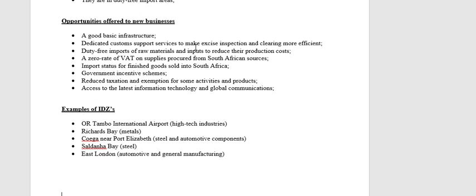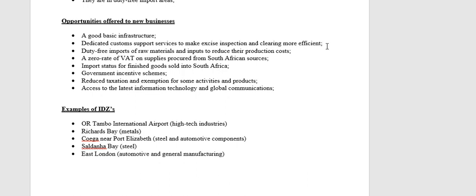Okay, what are the opportunities that are offered to new businesses? What are the advantages that we are providing for businesses that are settling inside of this IDZ? First of all, there's good infrastructure. Physical infrastructure is there. It is upgraded all the time. It is top-notch, all right? So the infrastructure inside of this IDZ, the transport, the communications, the electricity, the water supply is of the highest standard, and they work effectively. It's efficient. They have access to infrastructure guaranteed, all right? Then they have their own dedicated customs support services to make the inspection and clearing more efficient.